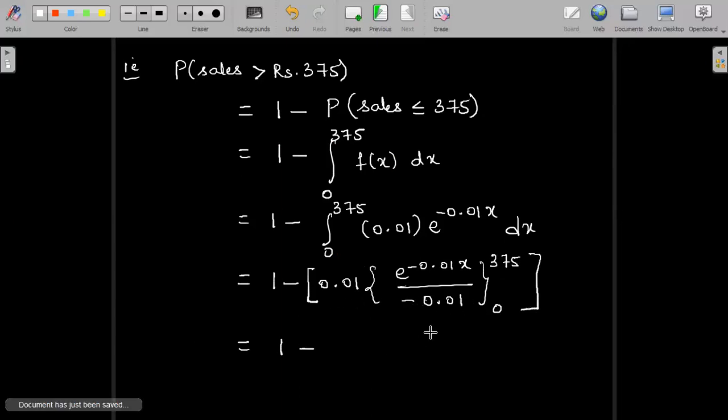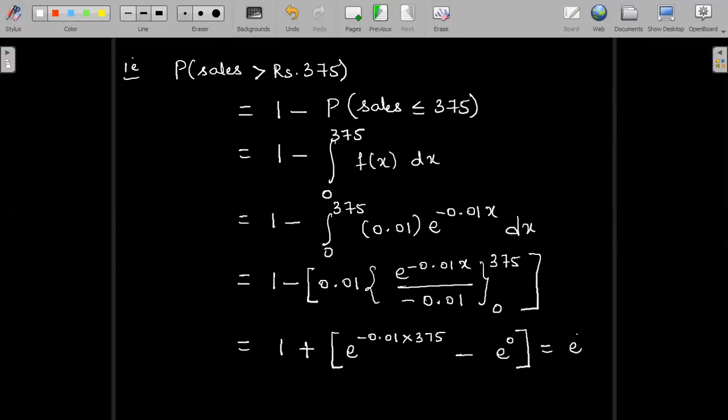So we observe 0.01 gets cancelled. There is a minus sign. It gets multiplied with the outside minus and becomes plus. So upper limit minus lower limit. The upper limit is giving us e power minus 0.01 into 375. The lower limit is e power 0, and e power 0 is 1. So minus 1 plus 1 gets cancelled, and what we have to evaluate is e power minus 3.75. 0.01 multiplied by 375 is 3.75.